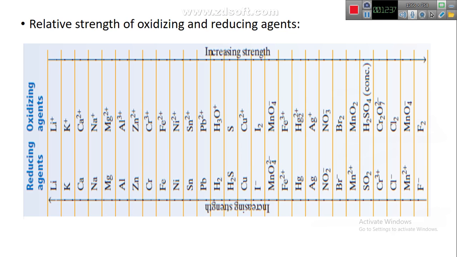But fluorine F2 is the strongest oxidizing agent, and this goes for the other elements. You cannot memorize this whole table, just lithium, potassium. That's all you need to learn about the relative strength of oxidizing and reducing agents.